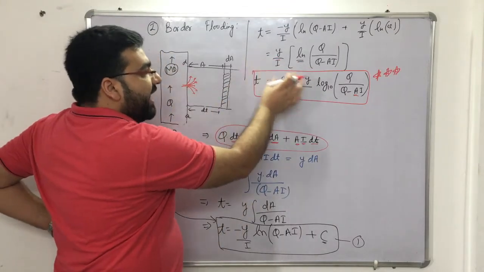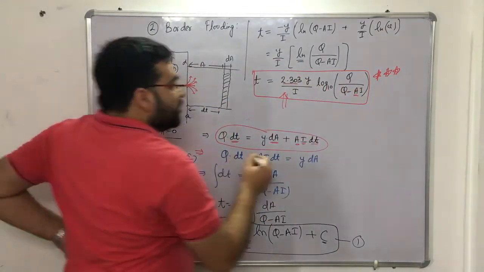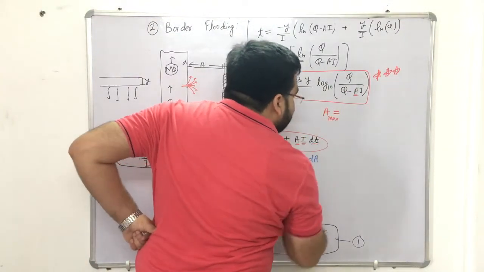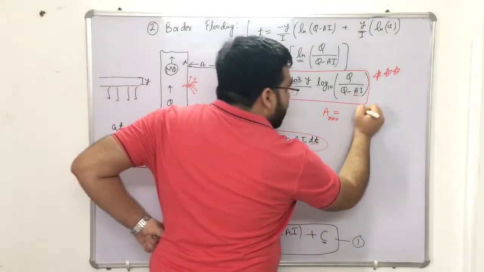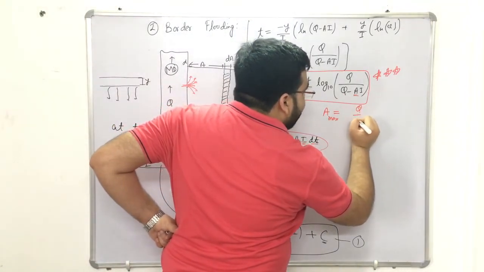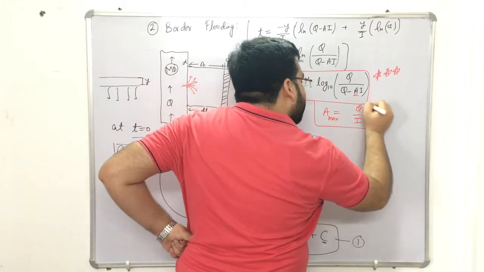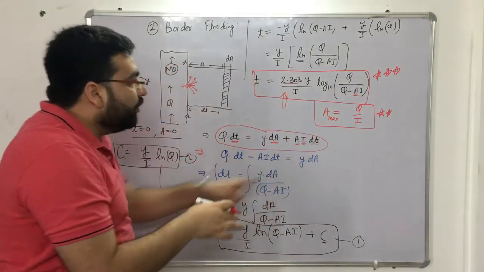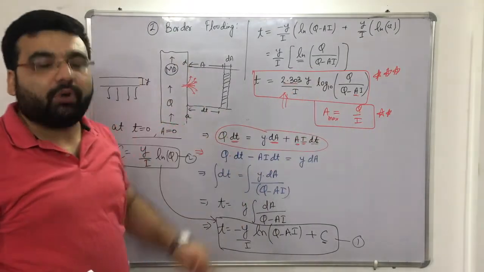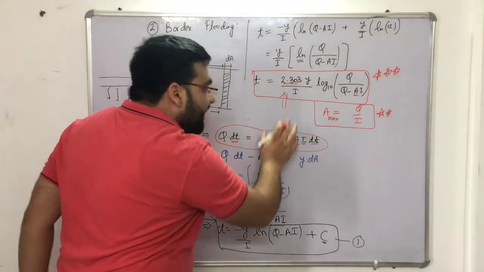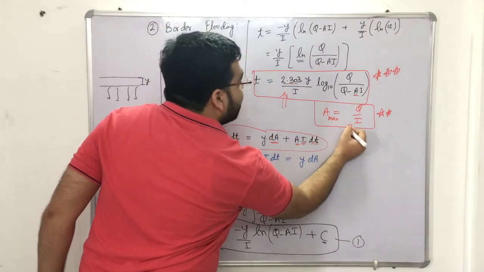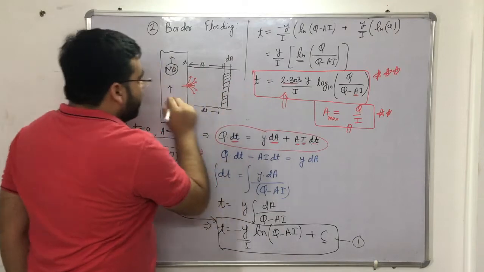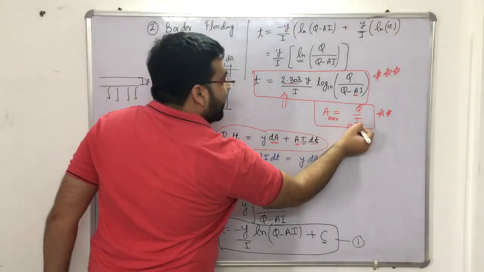So you will be getting some value of A. So A maximum, the maximum area irrigated, will be equal to discharge divided by the infiltration. Simple. This is also very, very important. I'm not going into the derivation of how this has been derived, because what is important is not how it has been derived but what the conclusion is: the maximum area irrigated will be equal to discharge divided by the infiltration.